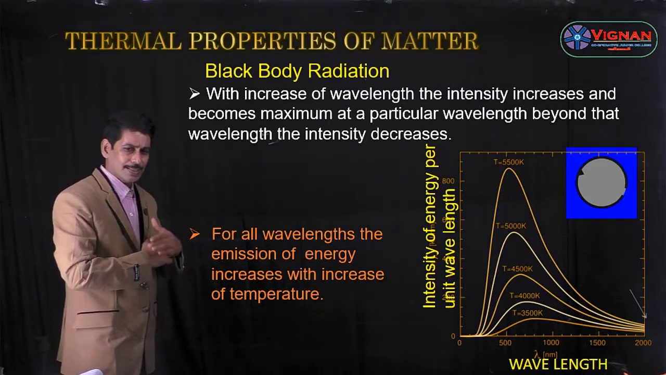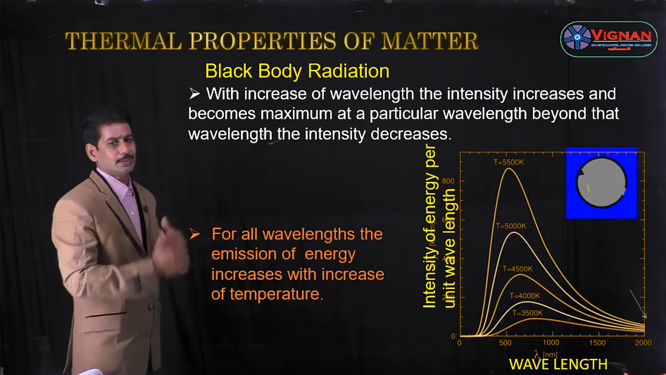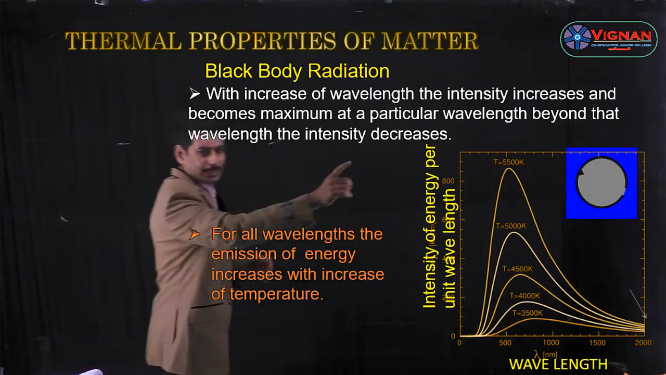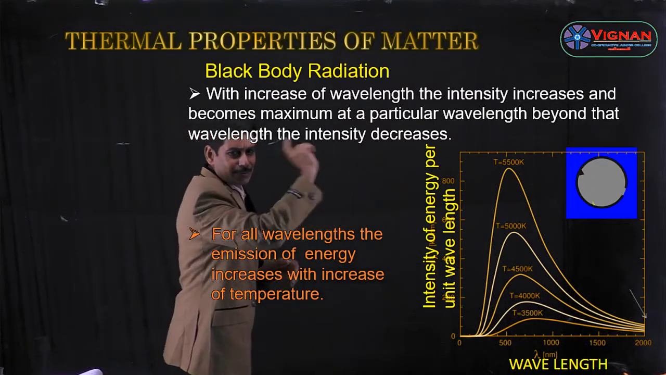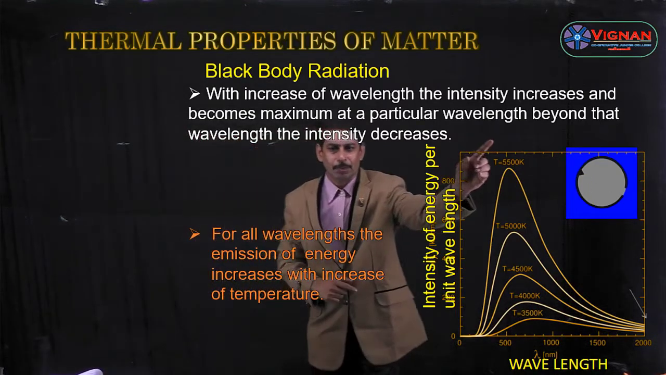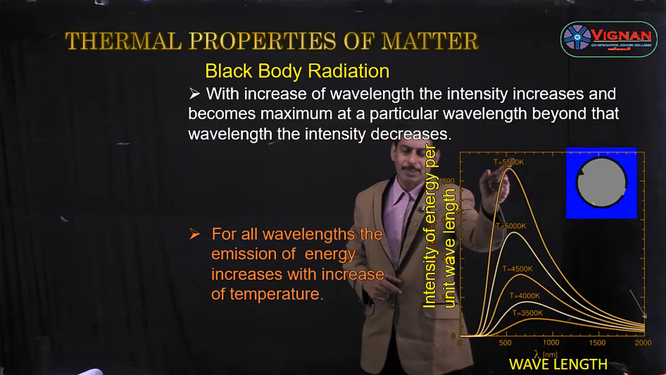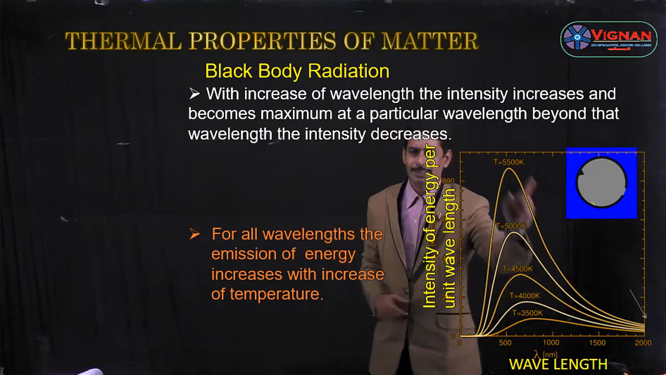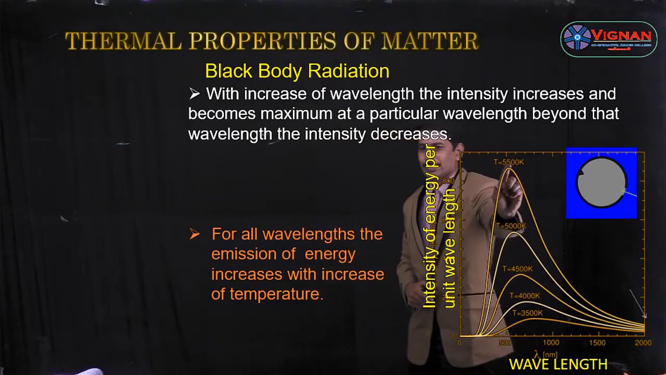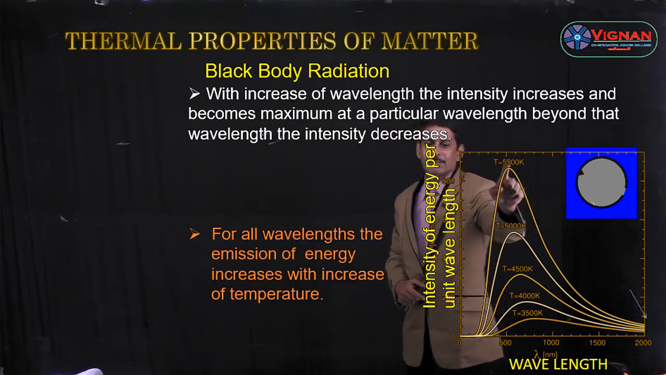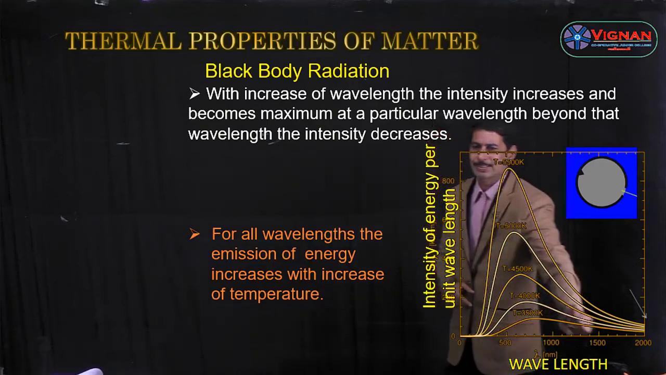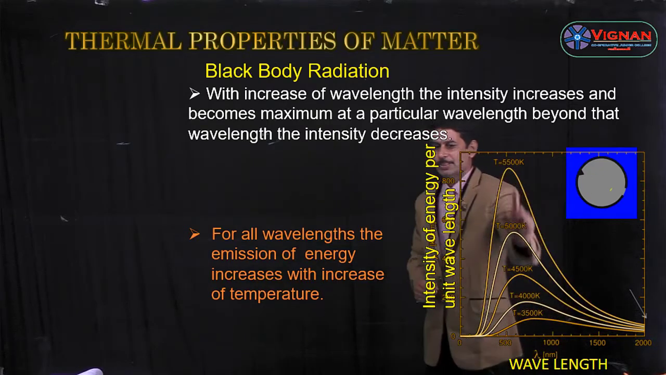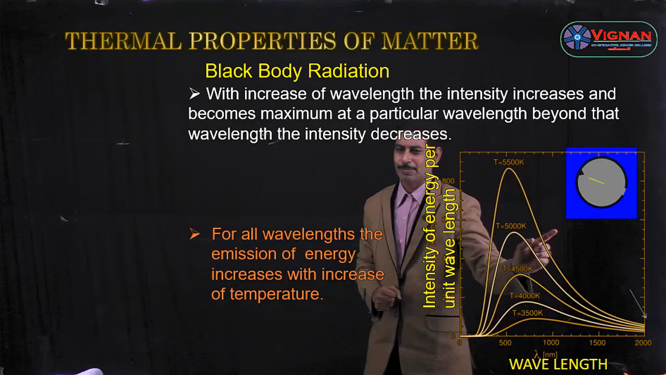So if you increase the wavelength, the intensity also increases, and becomes maximum at a particular wavelength. Beyond that wavelength, once again, the intensity decreases. This is one of the conclusions drawn from the graph.